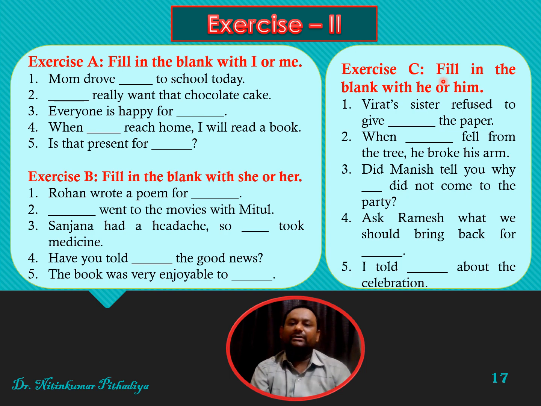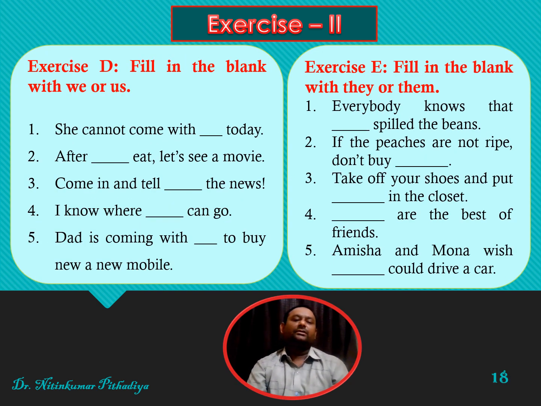In exercise C, you are to use either he or him. In exercise D, you are to use either we or us. And in exercise E, you are to use either they or them.